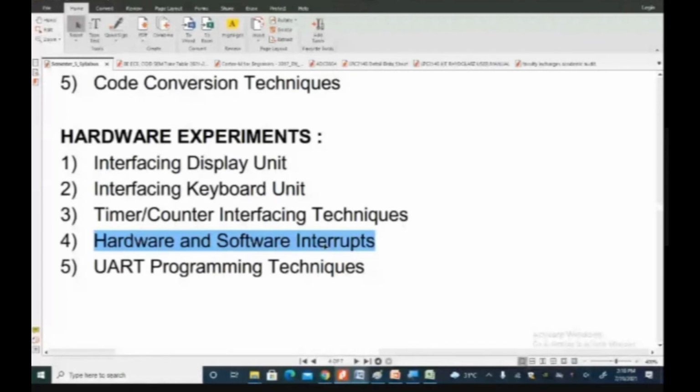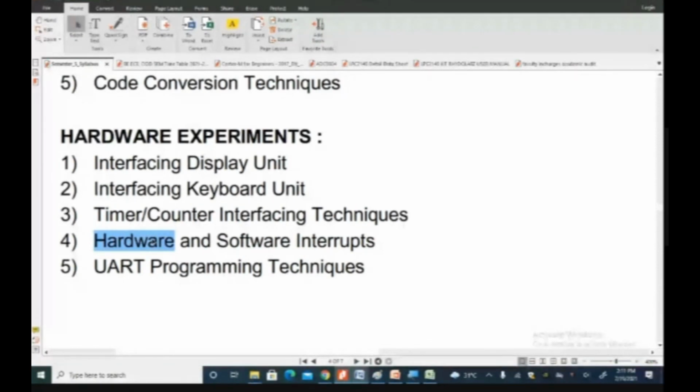So hardware interrupts are what we did in our digital electronics. The interrupt which happens in the pin. A pin, because it is digital, is either 1 or 0. When it is 1, it is level 1, and when it is 0, it is level 0. That is called a level triggered interrupt. And there is a possibility of transition from 1 to 0, and a possibility of transition from 0 to 1. So there is a 1 to 0 transition and a 0 to 1 transition. That is called an edge triggered interrupt.